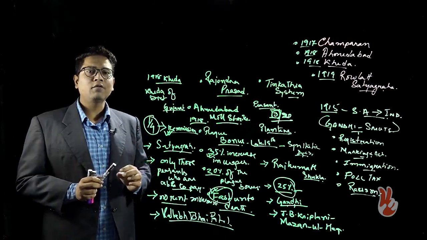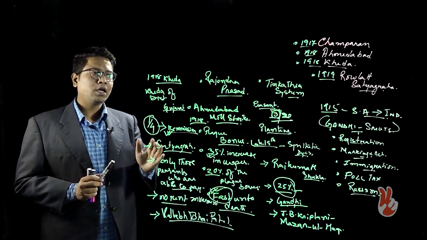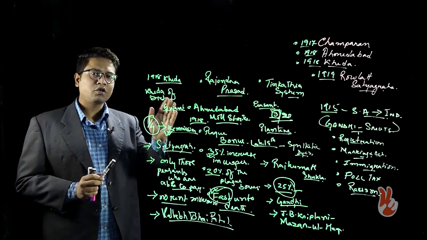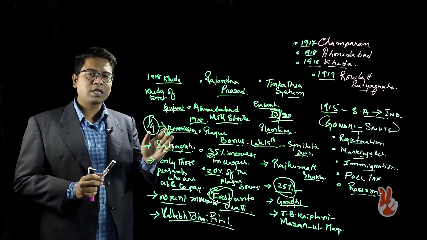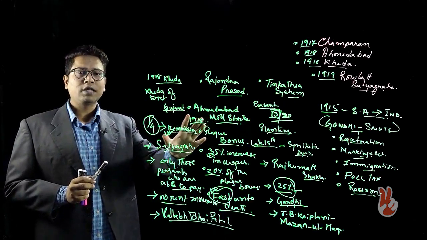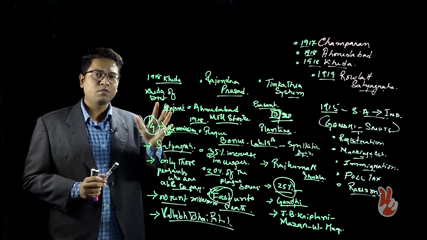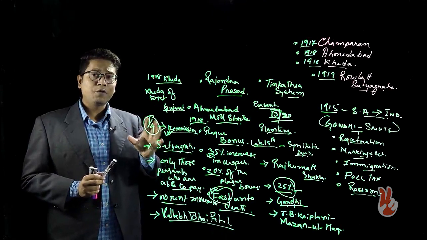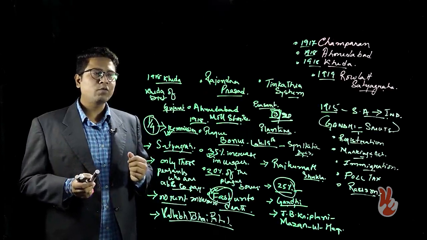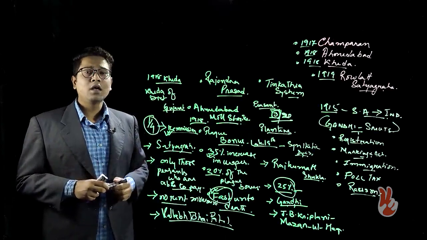And then we go on from Champaran, the Ahmedabad mill strike and Kheda to the Rowlatt Satyagraha. Although these movements were important and victorious, from there on we have to go on to a mass-based movement. The first mass-based movement under Gandhi is that of the Rowlatt Satyagraha.